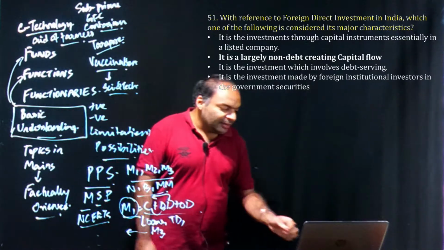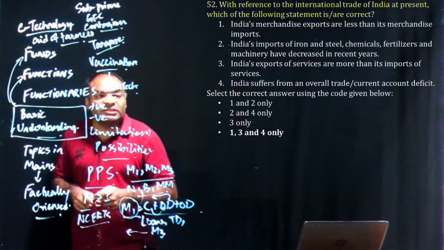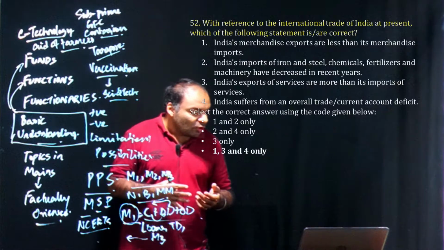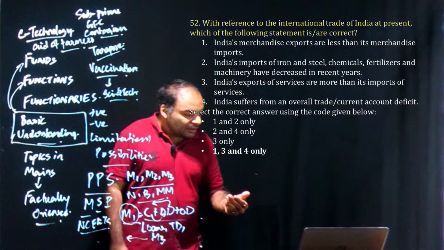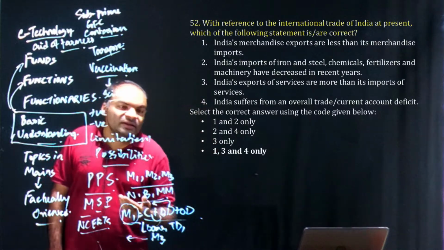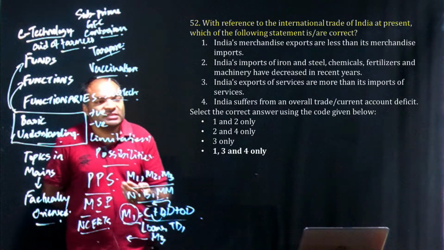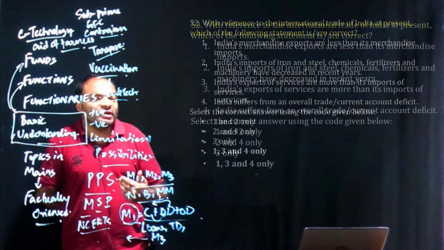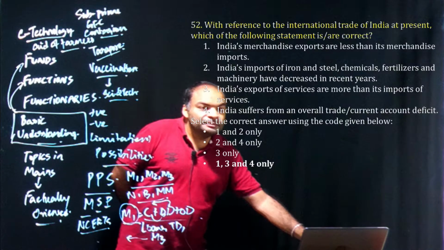Now coming to the next question, which is about India's merchandise exports. The question talks about import of steel, chemicals, import of services, trade account, current account. So all these aspects were also covered in our balance of payments chapter. And we also discussed major trading partners, and the major items of import and export in class, which is the top 5 imports and top 5 exports. So here clearly the answer would be 1, 3, 4 only.